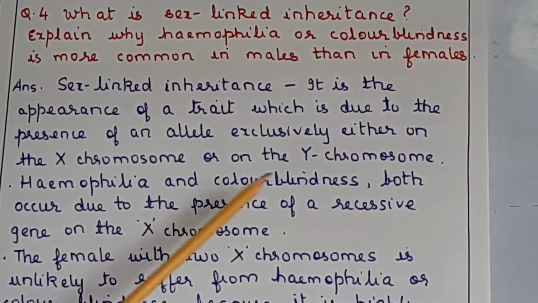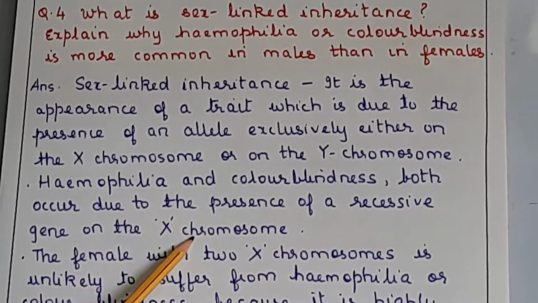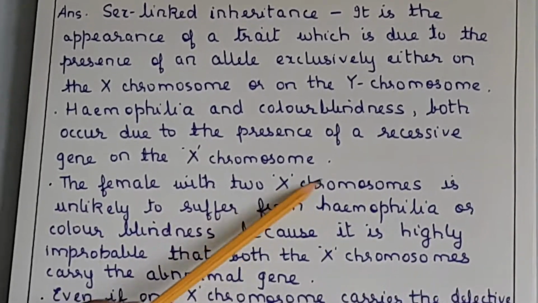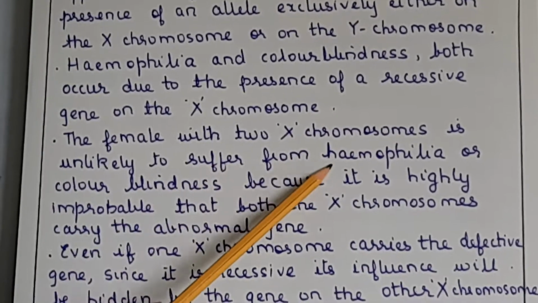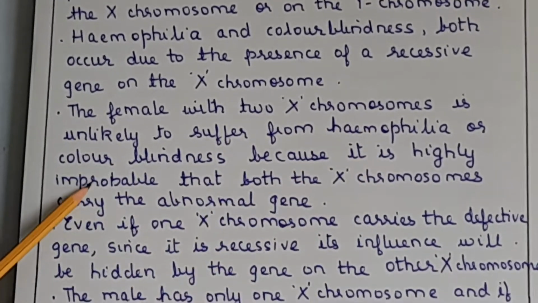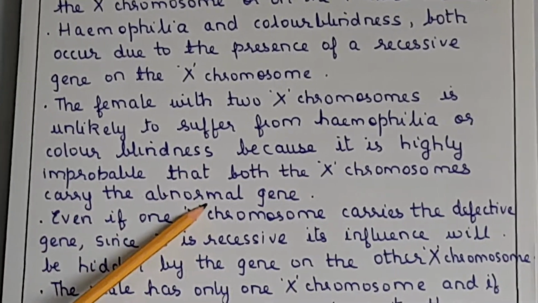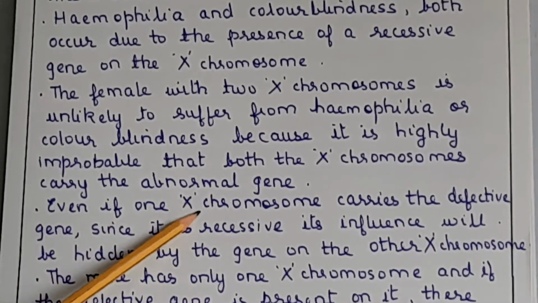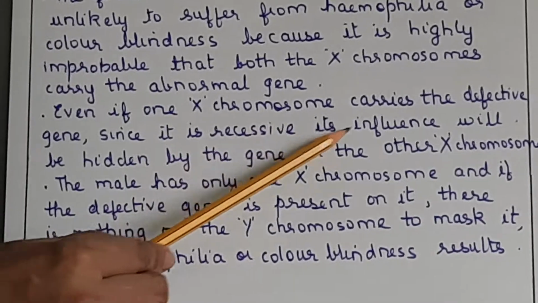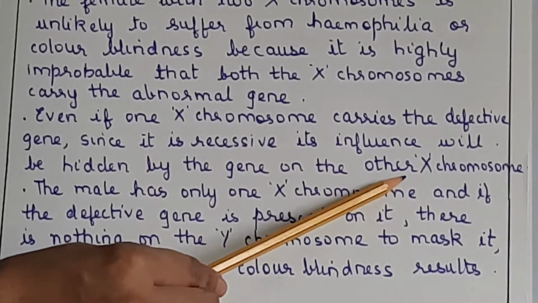Hemophilia and color blindness both occur due to the presence of a recessive gene on the X chromosome. The female with 2 X chromosomes is unlikely to suffer from hemophilia or color blindness because it is highly improbable that both the X chromosomes carry the abnormal gene. Even if one X chromosome carries the defective gene, since it is recessive, its influence will be hidden by the gene on the other X chromosome.